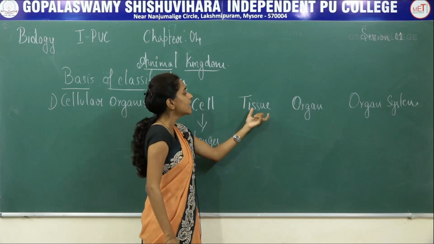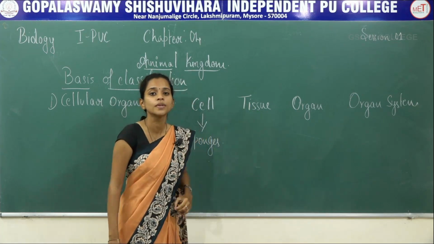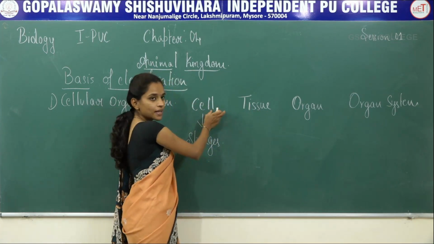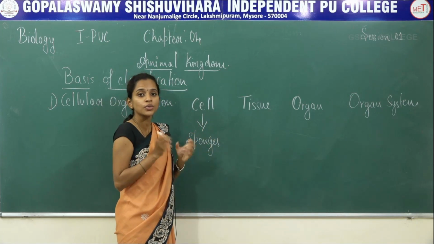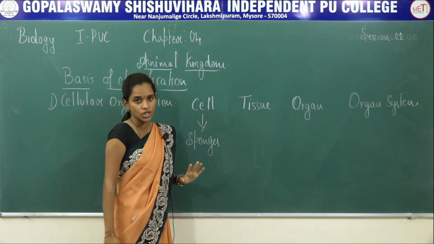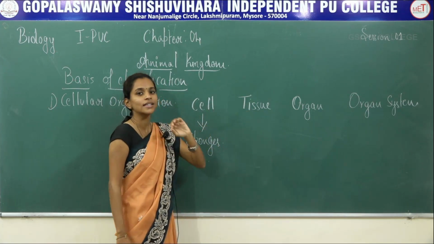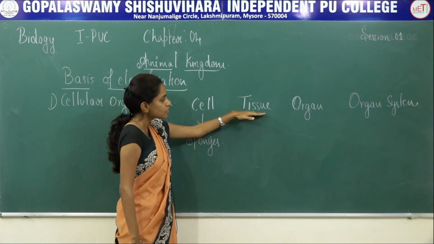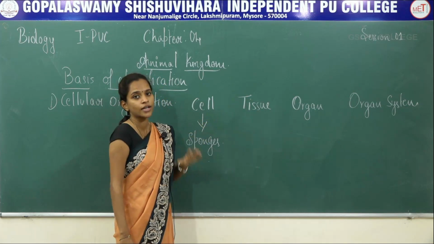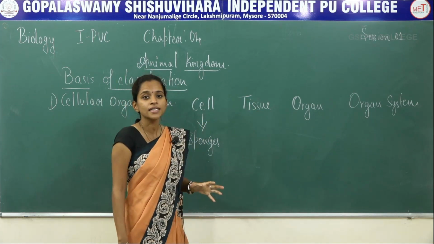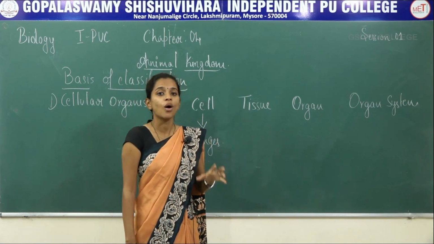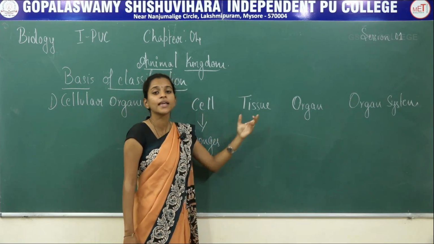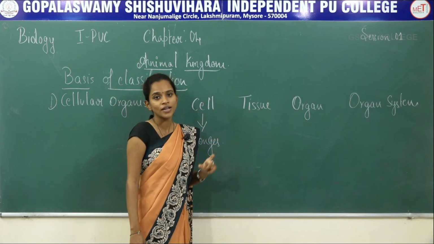The next level is the tissue level. A tissue means a group of similar types of cells joined together. So the tissue level is a higher grade compared to the cellular level. In the tissue grade of body organization, the major functions of the body are not carried out by a single cell, but by a group of cells.